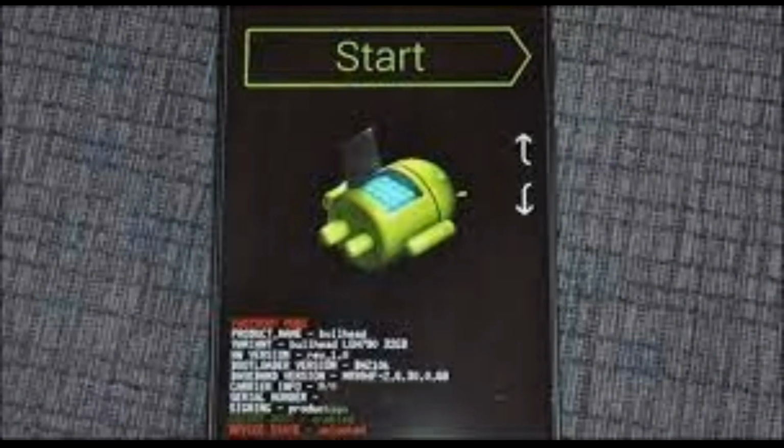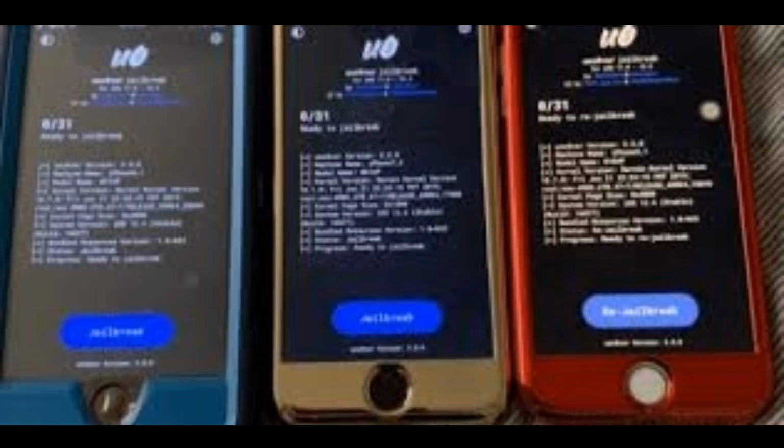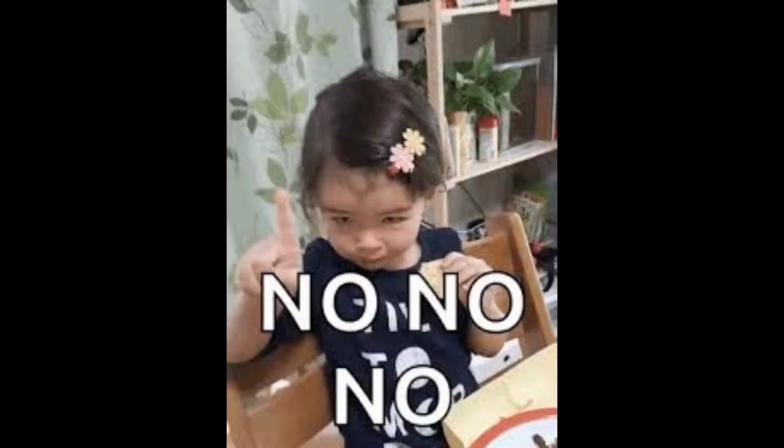Android users can also unlock the bootloader, but in iOS, complete control over your device is not available to users. But users can perform jailbreaking, which is not valid from the company and voids the warranty of your smartphone. Take my advice, never try to jailbreak your smartphone.